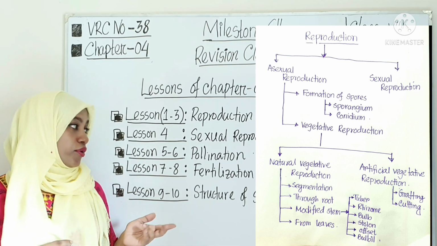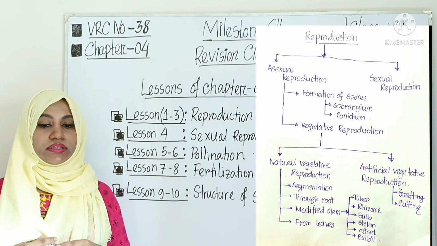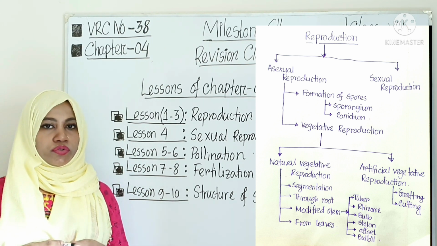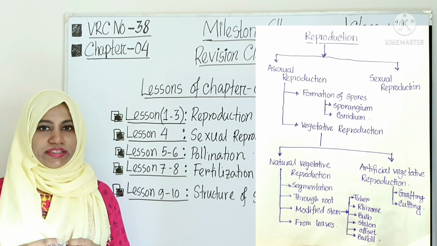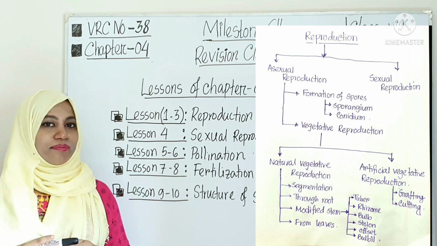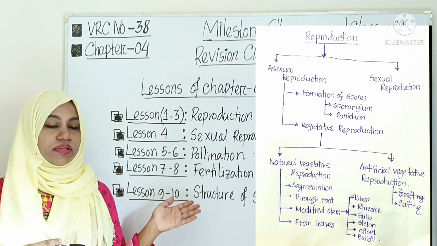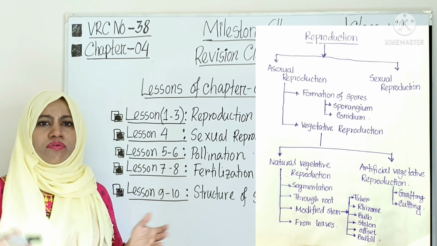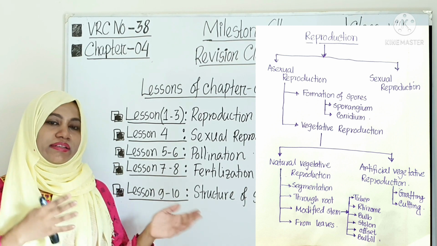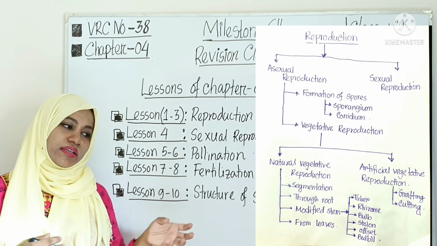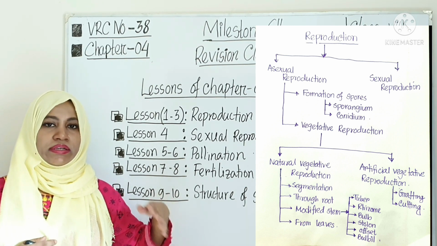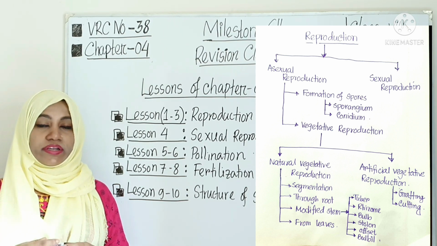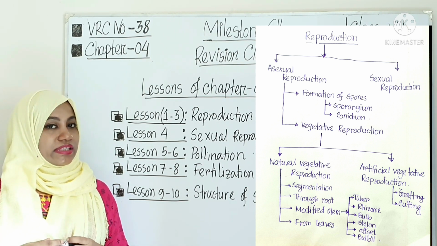In case of modified stem, there are also some parts you have seen: tuber, rhizome, bulbil, stolon, bulb, isn't it? And through leaves, you have seen the example, Bryophyllum. In Bangla, we call it pathorkuchi. Most of us have seen, or those who love gardening at home have seen, this type of plants. Artificial vegetative reproduction is again of two types. One is grafting and one is cutting.